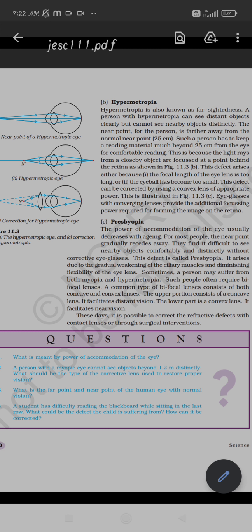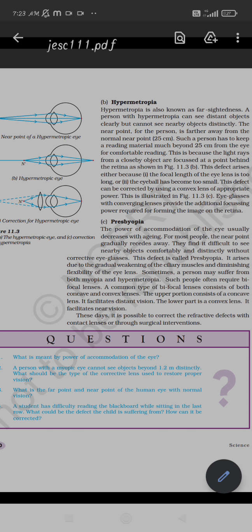So this is the problem which happens due to the weakness in the ciliary muscles. Here two types of lenses are used, because both long-sightedness and short-sightedness are present, using concave and convex lenses to adjust the focal length for near and far objects.